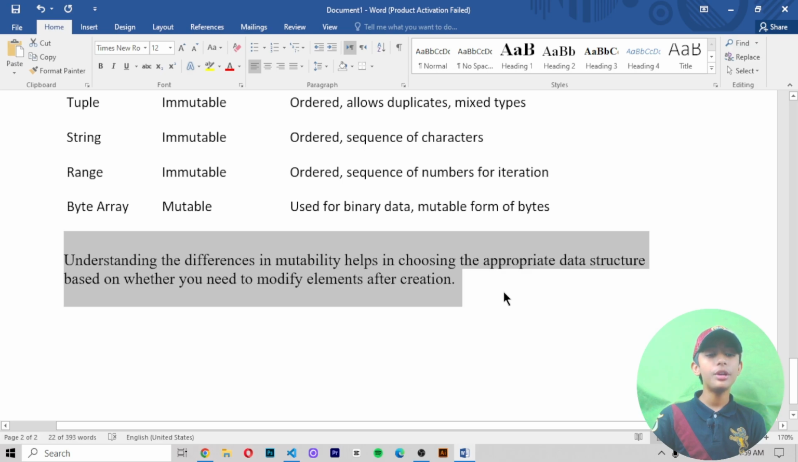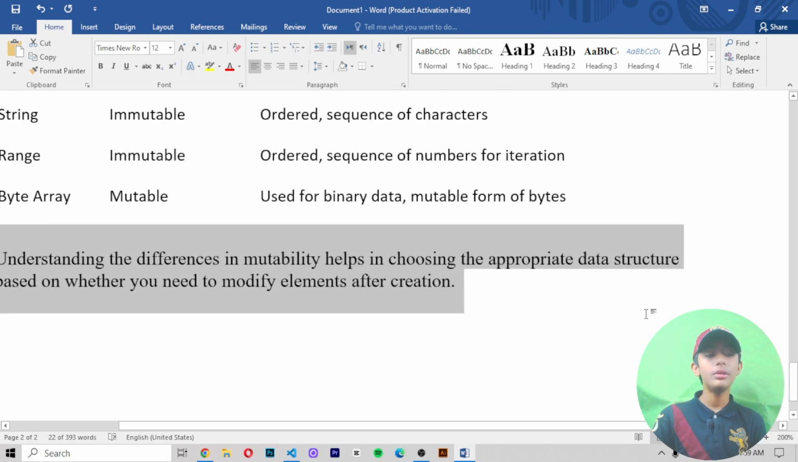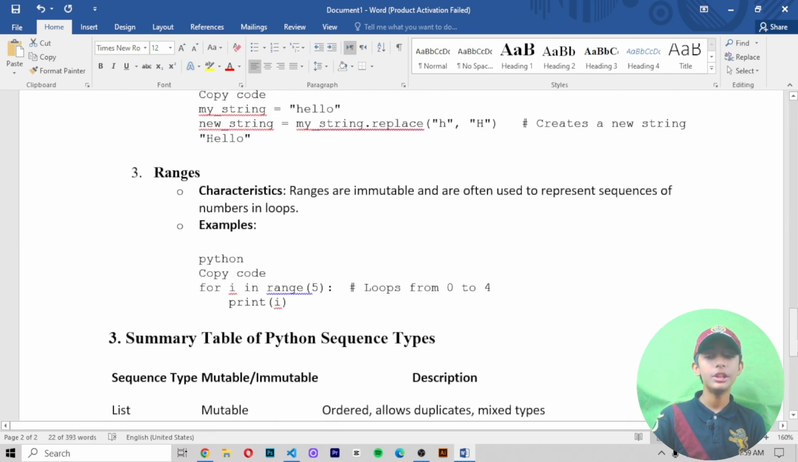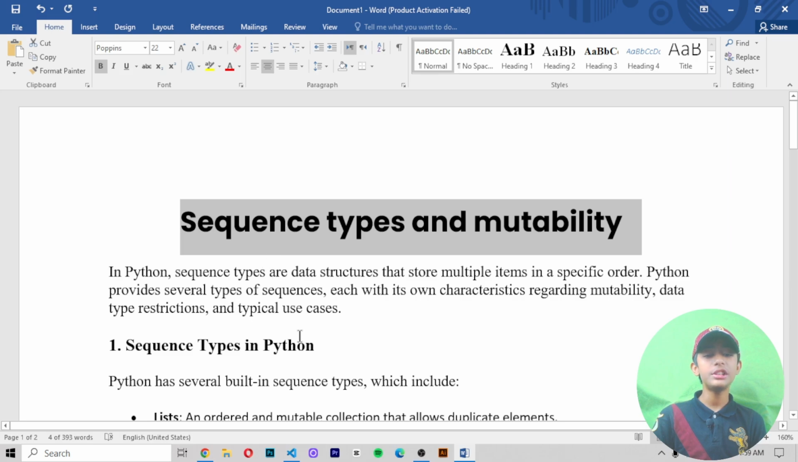Understanding the difference in mutability helps in choosing the appropriate data structure. It is based on whether you need to modify elements after creation. So here you can see, in today's video of Python, I told you about sequence types and mutability in Python.